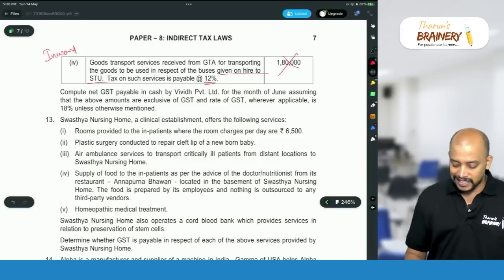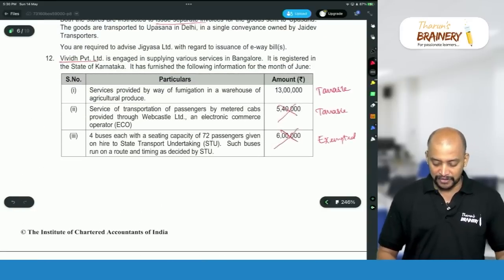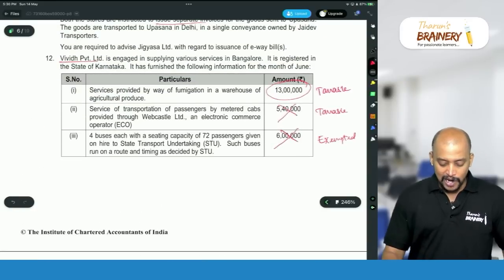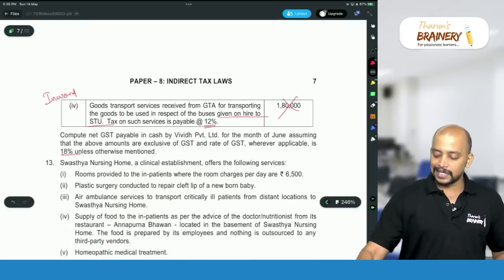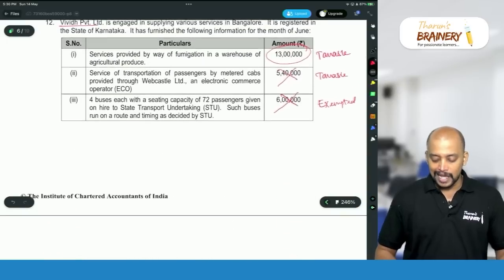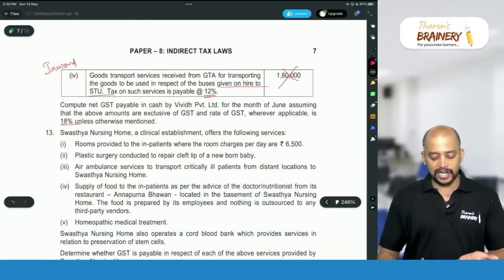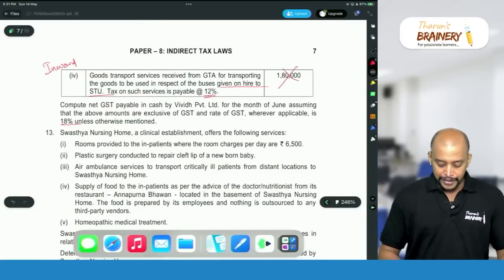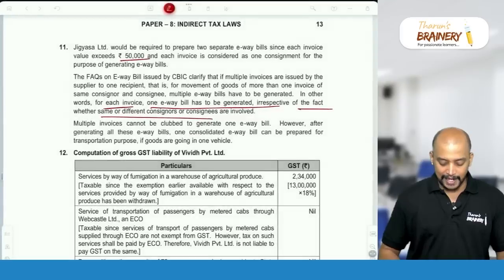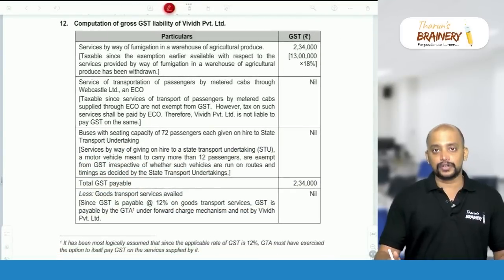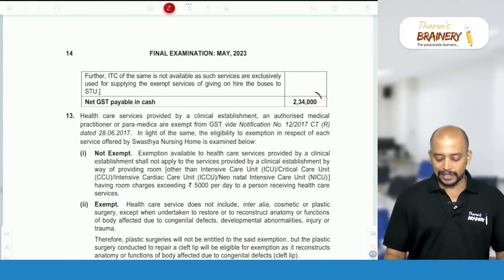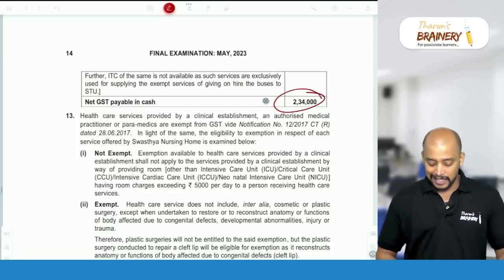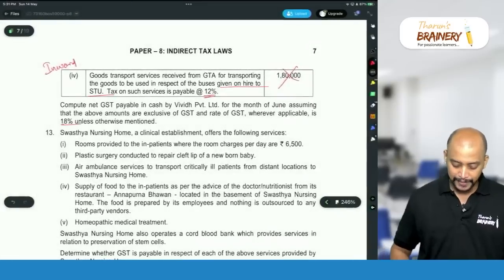Now, what is the net GST payable? First, gross GST payable, if you see, only 13 lakhs. On the 13 lakhs, the rate of GST is 18%. So, 13 lakhs into 18% will be 2 lakh 34. And second and third will not come. ITC also not available. So, 2 lakh 34,000 will be taken as the answer. So, 2 lakh 34 nil, 2 lakh 34 ITC not available. Therefore, 2 lakh 34,000 will be taken as the net GST payable in this case.